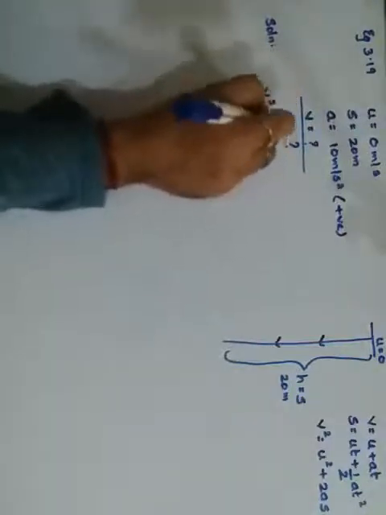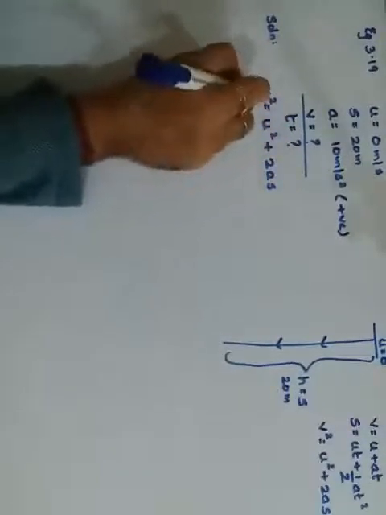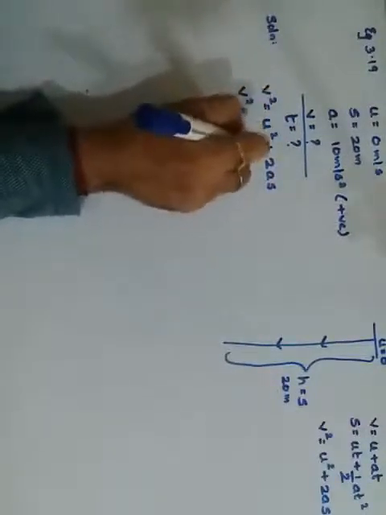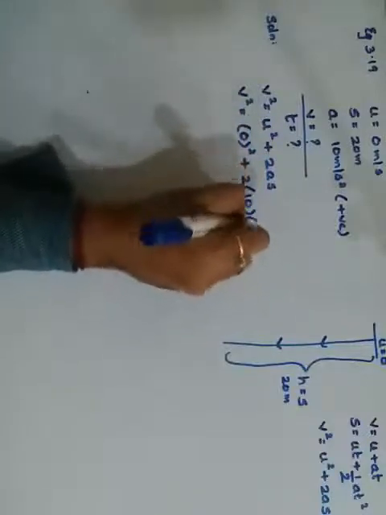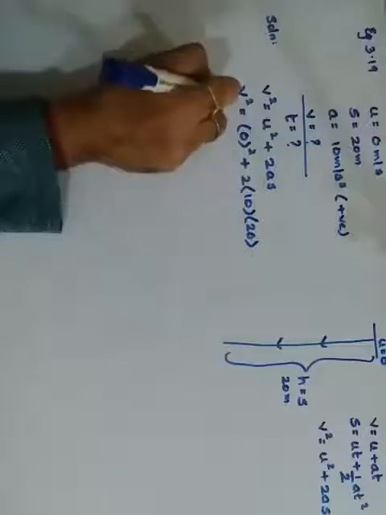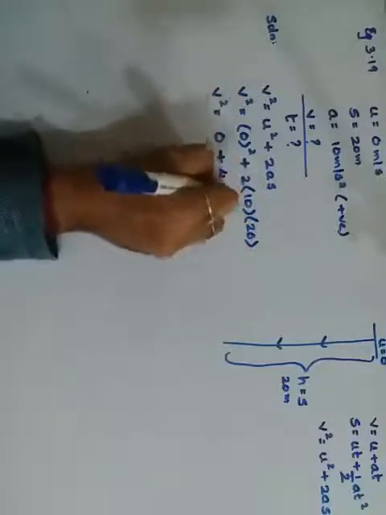V square is equal to u square plus 2as. U square is 0 square, plus 2 into a, where a is 10 and s is 20. So v square is 0 square, which is 0, plus 2 times 10 times 20, which is 400.